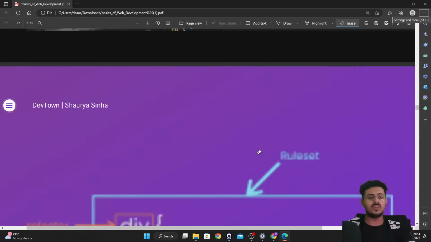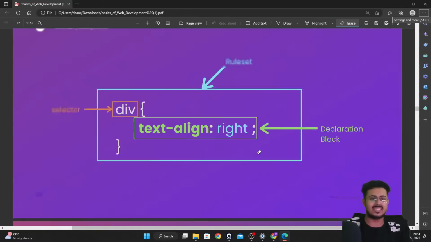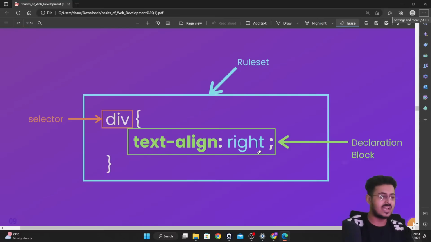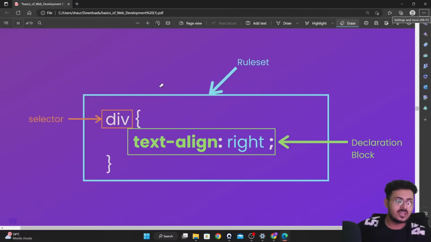Right over here, CSS code has these parts to it, and we need to understand it. This is a small CSS code that I've written on your screen, guys. It has three parts to it. As you're able to see right over here, the first and the most important part is called the entire code block.